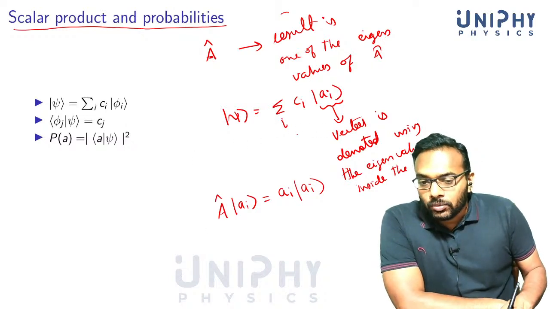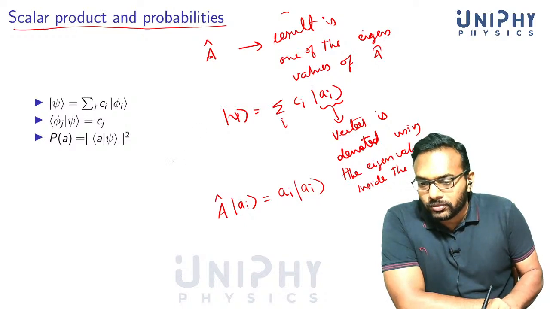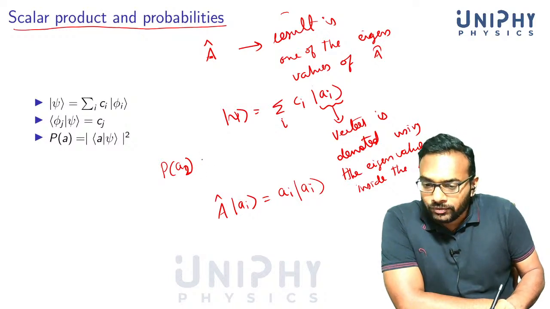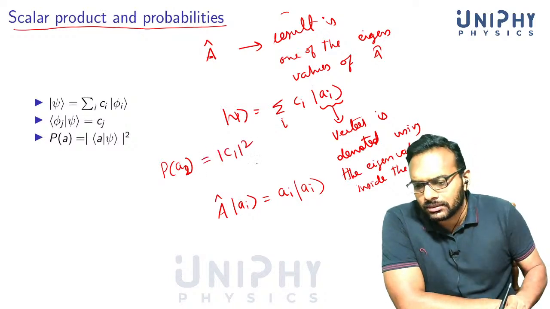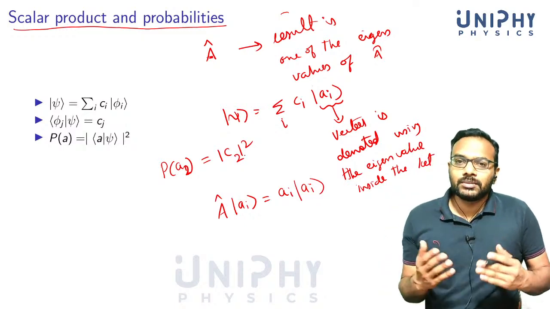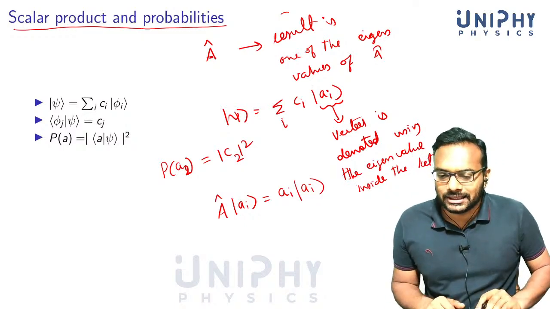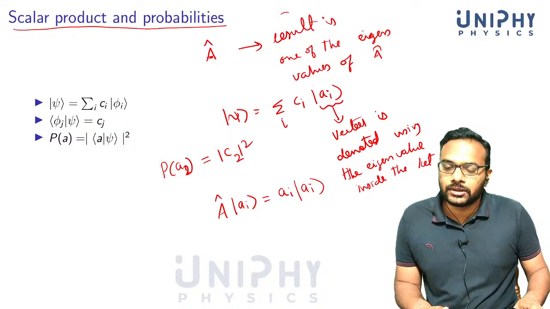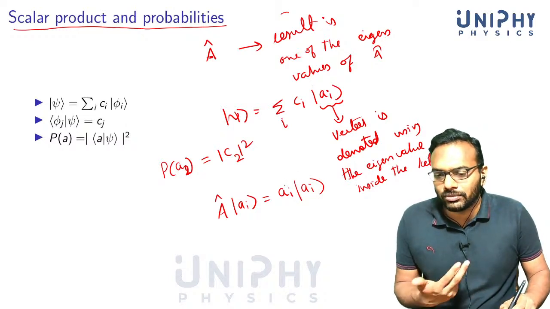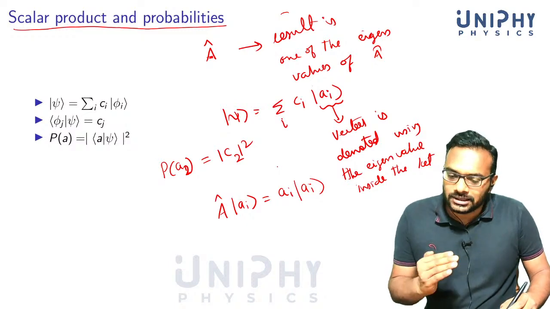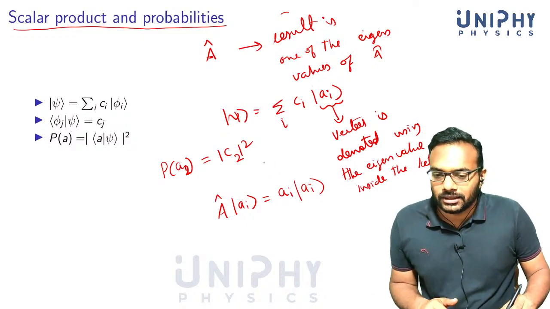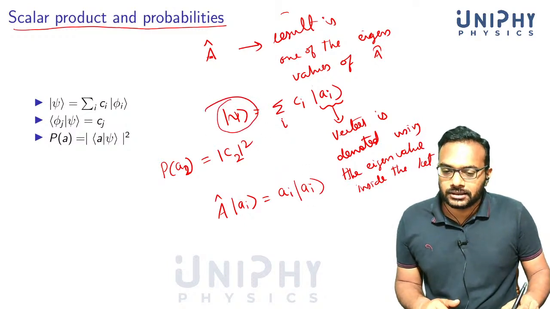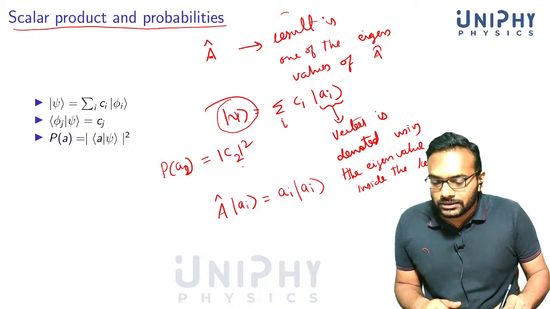So in this case, what's the probability that you will measure, for example, an eigenvalue A2? We said that this is equal to modulus C2 squared. Assume that we are talking about normalized states, which means that the modulus squares of all C1, C2, C3, etc. sum to 1. If it's not normalized, you just do one step and normalize it. Then we have a normalized state vector. So we said that P of A2 is equal to modulus C2 squared.